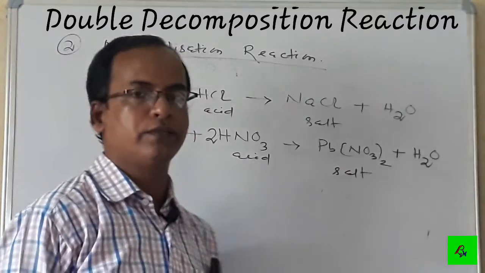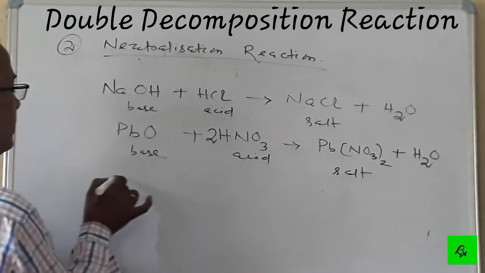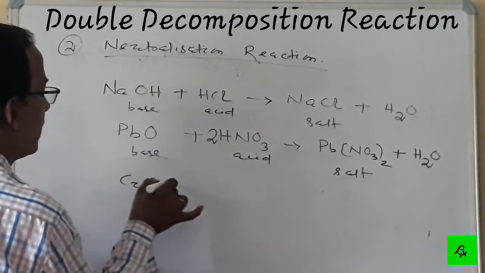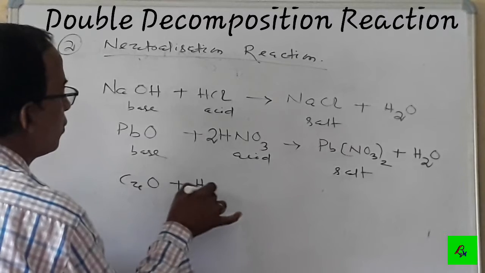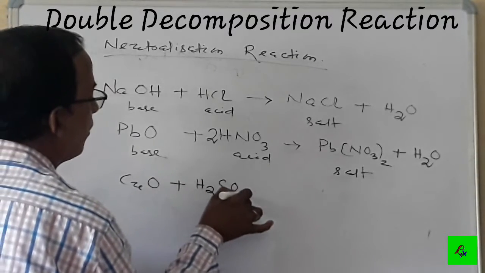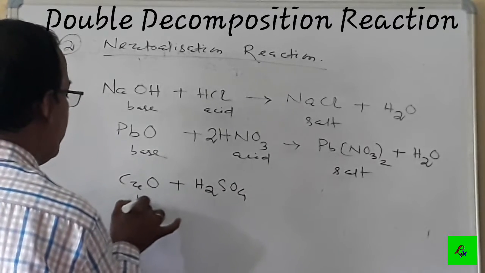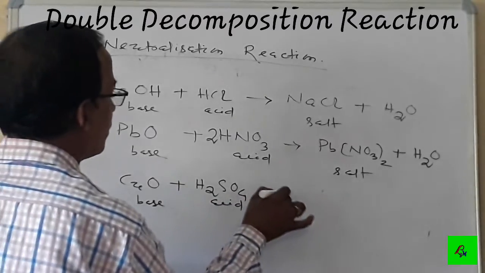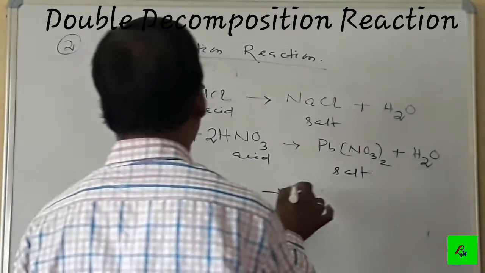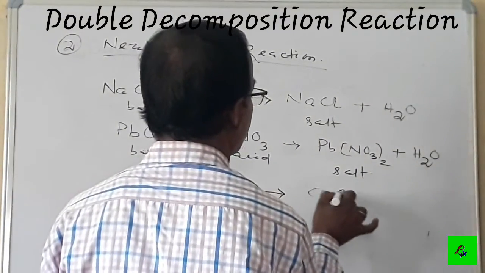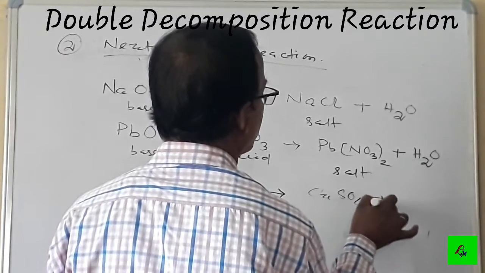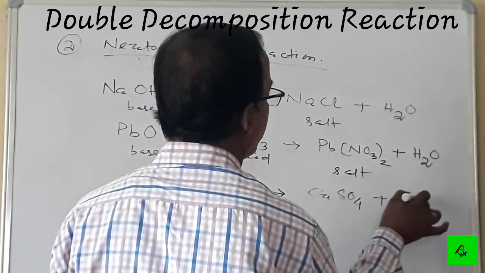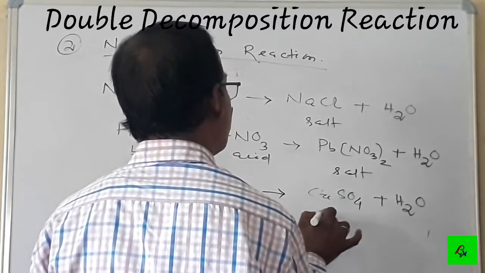Similarly, copper oxide, another base. If you take copper oxide plus H2SO4, this is base plus acid, it gives copper sulfate plus water. Copper sulfate is the salt.